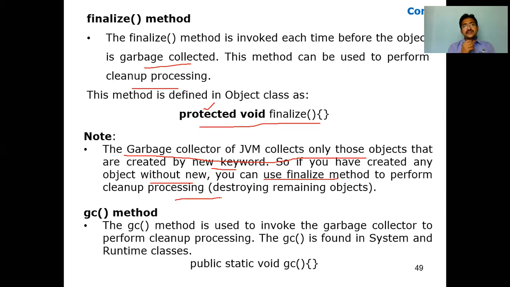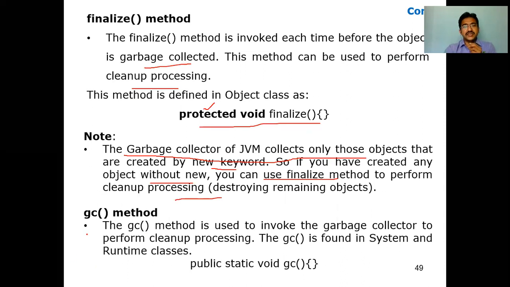What is the advantage of finalize? In the JVM, we have already discussed that garbage collection is done automatically. But the JVM does it only for objects created with the new operator. Objects created without the new operator can be cleaned up with the help of the finalize method.